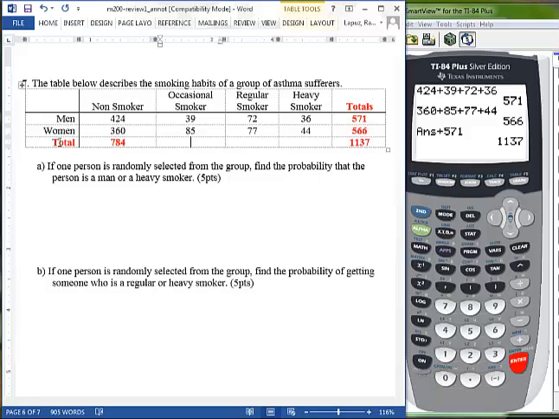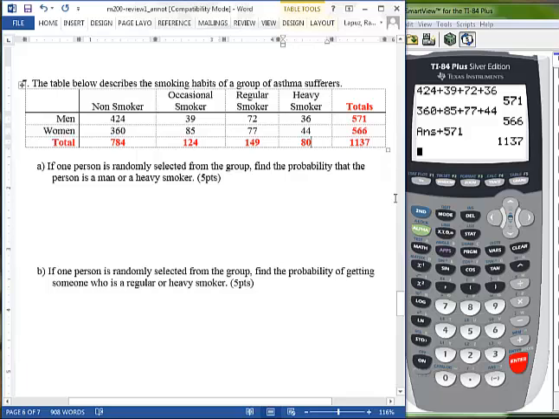We have 124. We have 149. And we have 80. And hopefully when we add all these things up, it'll add up to 1137.